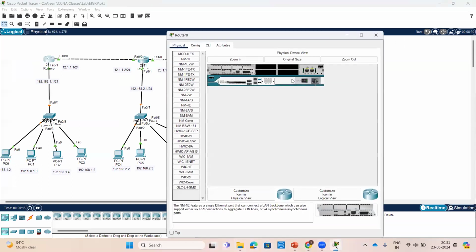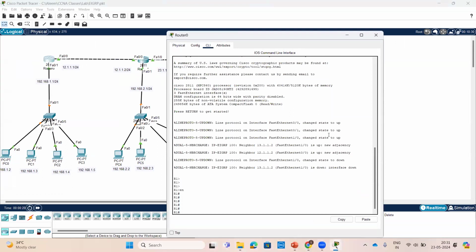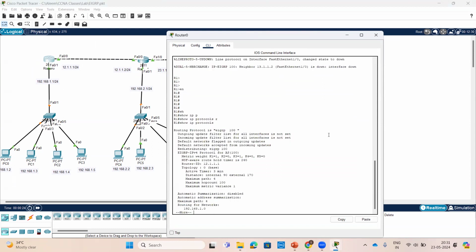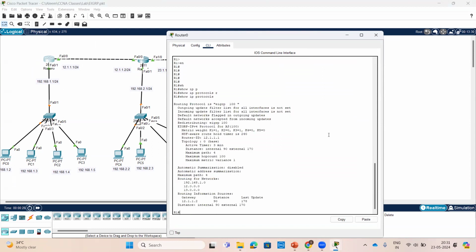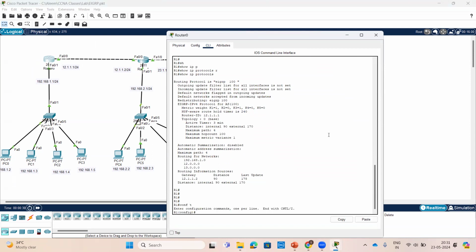Check first whichever protocols are working here. I'll check those things. Enable. Show IP protocols. It is working. We'll do config.